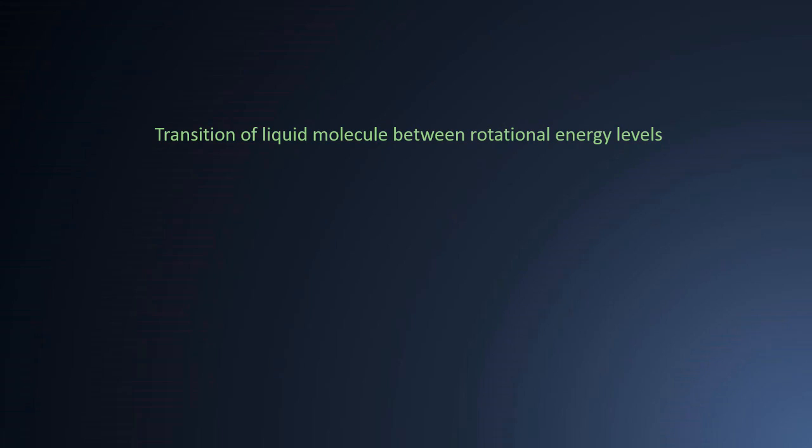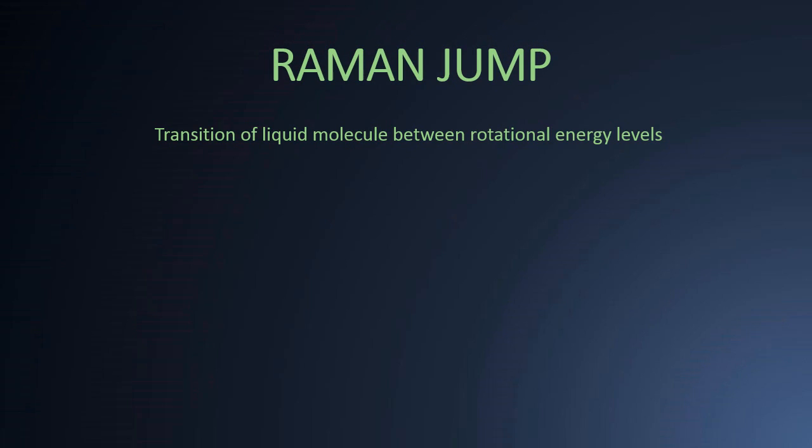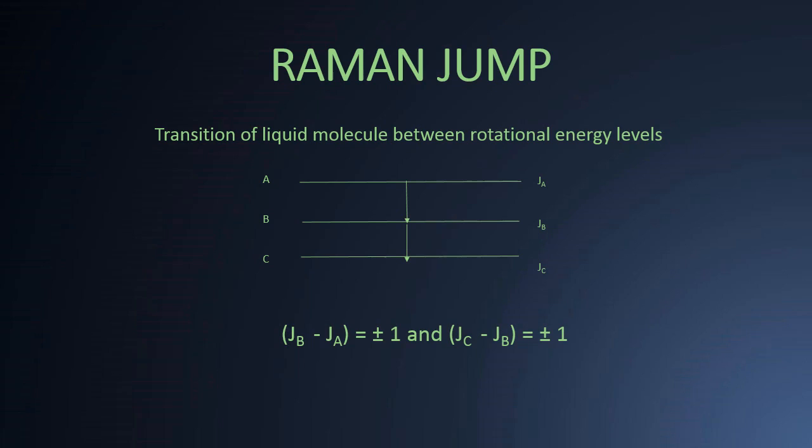Quantum mechanical analysis has shown that Raman spectral lines are obtained due to transition of liquid molecules between allowed rotational energy levels of liquid molecules, and this transition is called Raman jump. And Raman jump is a two-step process. It occurs due to collision between incident light photon and liquid molecule. If Ja, Jb and Jc represent rotational quantum numbers corresponding to allowed rotational energy levels A, B and C respectively, then according to selection rules for transition between two rotational energy levels, Jb minus Ja must be equal to plus or minus 1 and Jc minus Jb must also be equal to plus or minus 1.